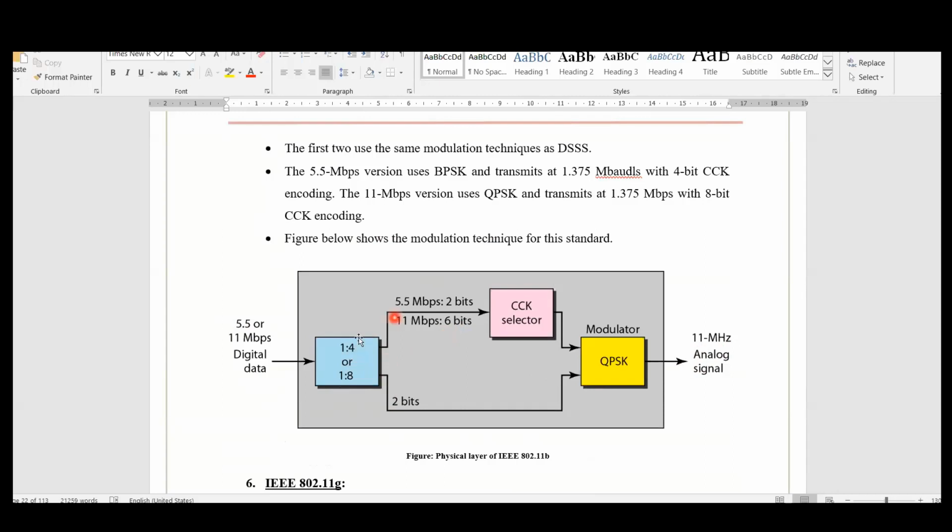If we don't apply this 1:4, then we'll get only 5.5 Mbps. If I double the QPSK method, then the rate will be doubled, 11 Mbps. Again, if I go on increasing this number of modulation bits, then my speed goes on increasing.